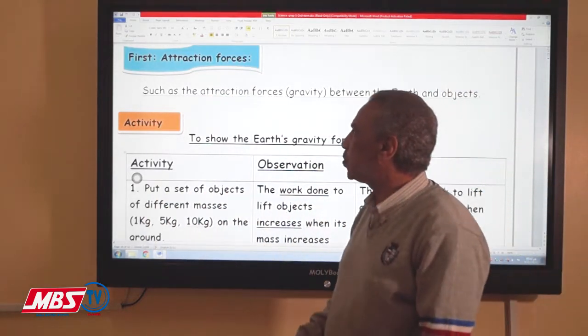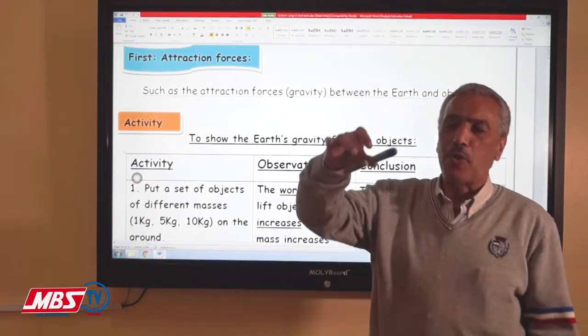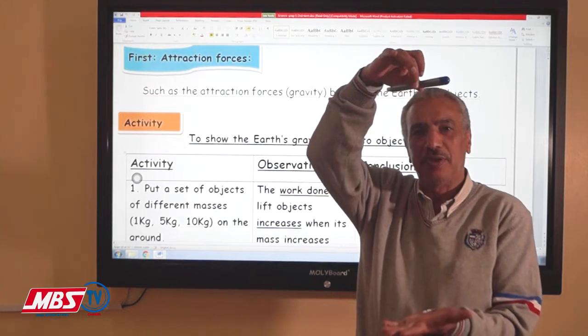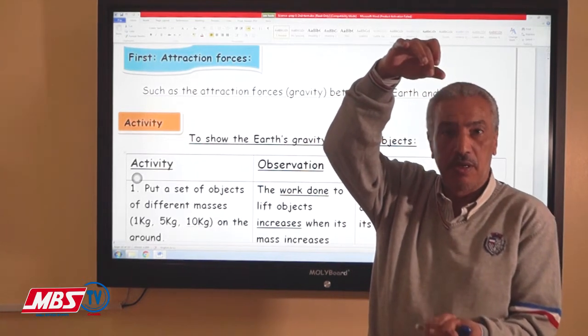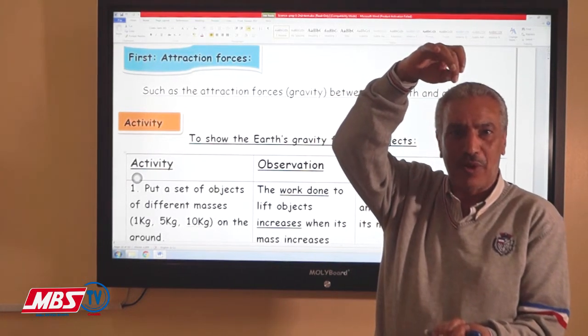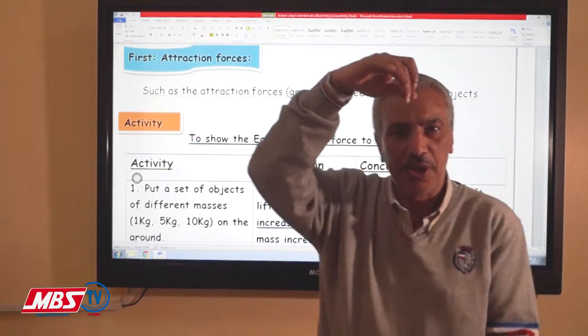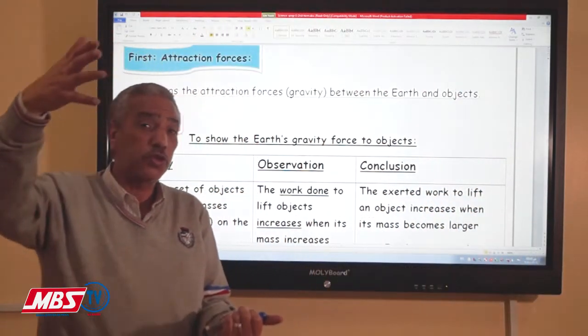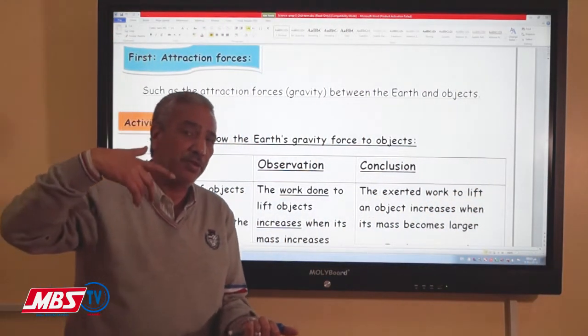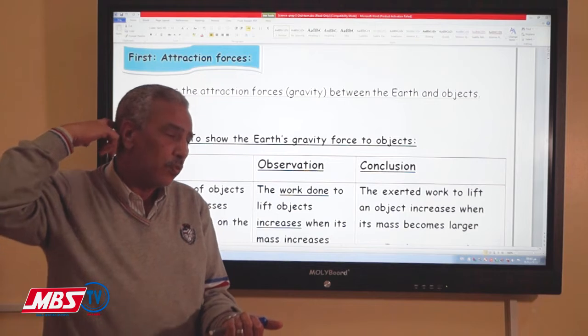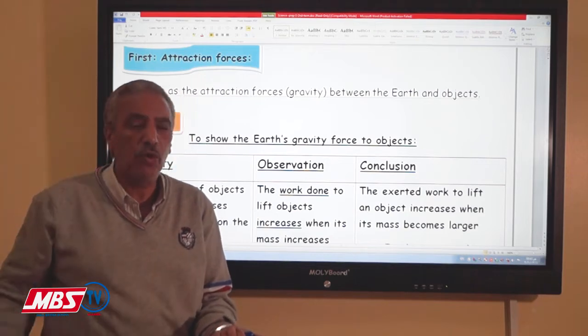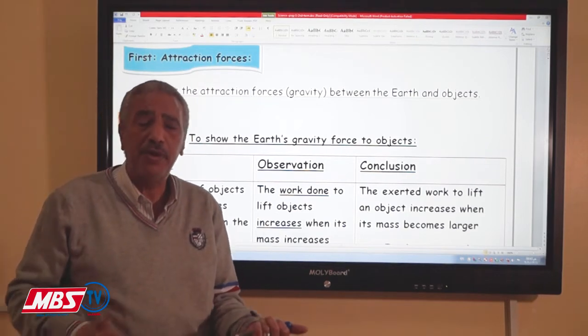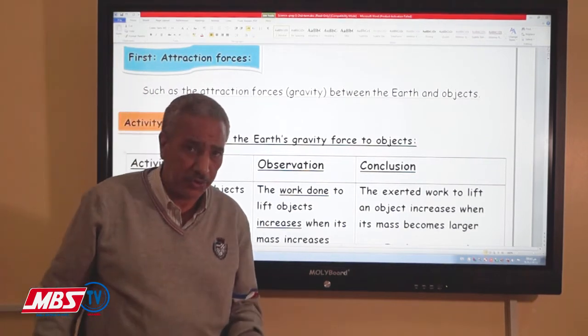The attraction force: if I'm going to leave the pen like this, and then it falls down, right? Due to a kind of force. Of course, a force, we can't see it, but sometimes we can feel it or see it in the attributes of different things.